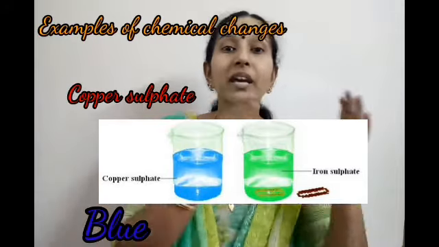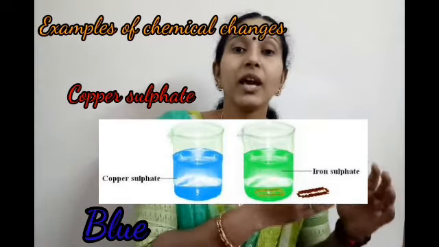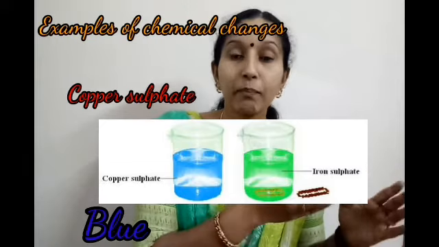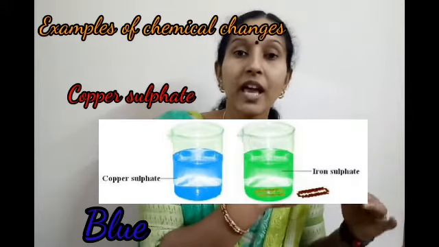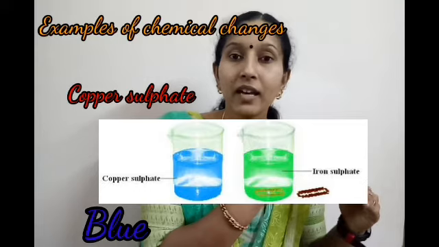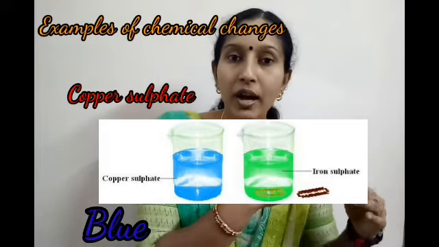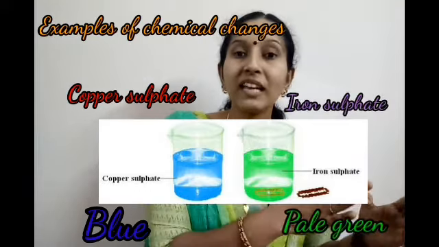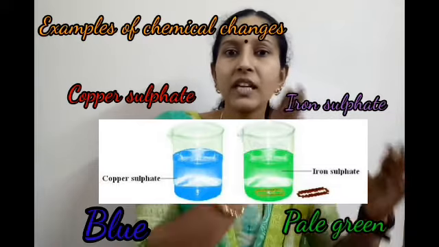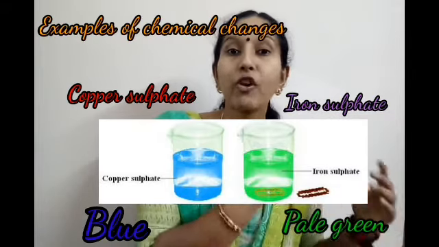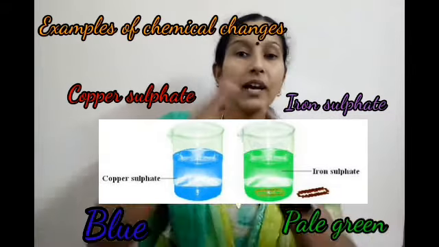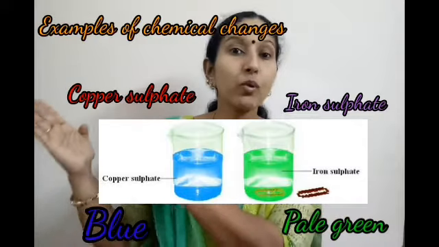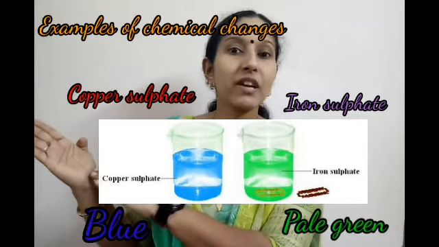And in the second beaker, you can see a blade inside that solution. And what about the color? Is it blue? No. It is pale green now, which means something is happening inside it, right? Before adding the blade, it was blue. That blue solution is copper sulfate solution.